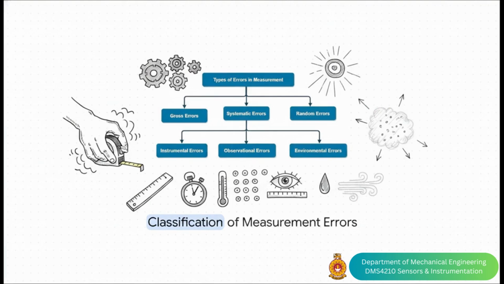And this classification map brilliantly illustrates exactly how these unavoidable variations break down. It's like a giant puzzle. Measurement errors essentially fall into three major families: gross, systematic, and random. Systematic errors then further branch out into instrumental, observational, and environmental. We're going to explore every single one of these boxes, starting right over on the far left.